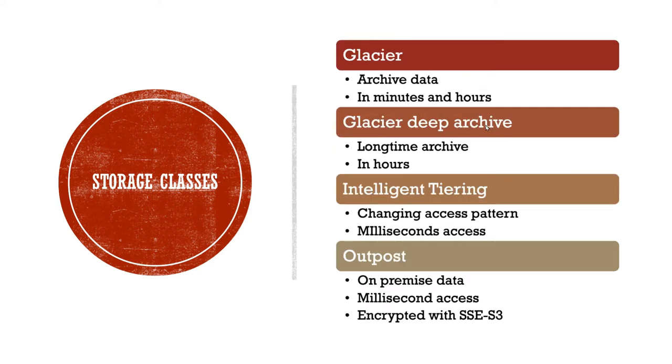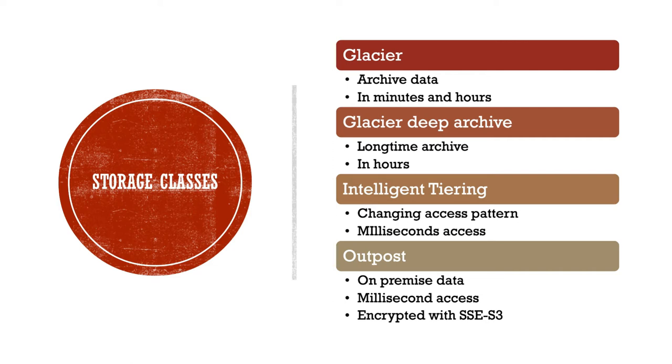The other storage classes are Glacier and Glacier Deep Archive. Both of these are used for archiving. If you want to archive data and access it in minutes and hours, then Glacier should be used. And if you want even more cost efficient archiving, then from Glacier it should be moved to Glacier Deep Archive, which is for long term archiving, and the data can be accessed in hours. Let's say 5 to 12 hours is the time that it takes to access the data. Now for both Glacier and Glacier Deep Archive, S3 internally stores the data in 3 or more availability zones. The only exception is one zone IA, which stores in one availability zone.